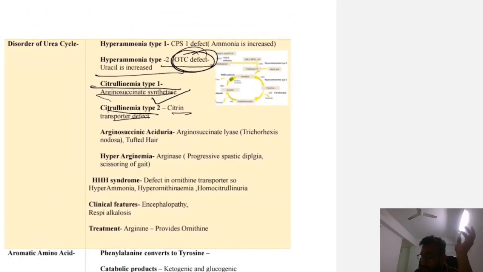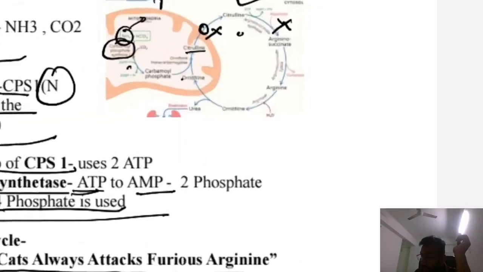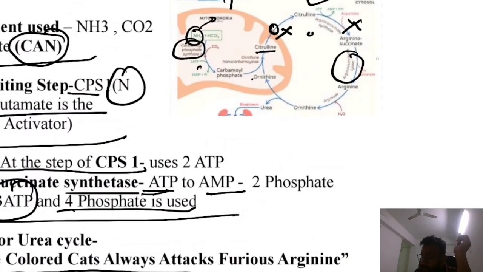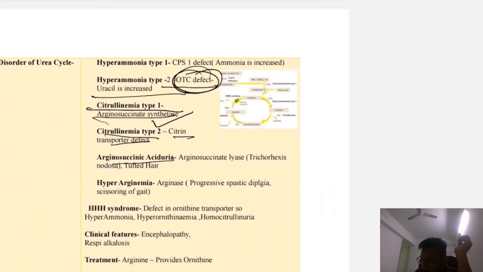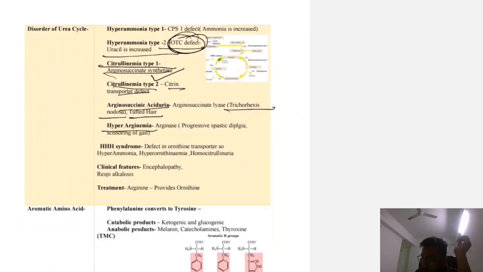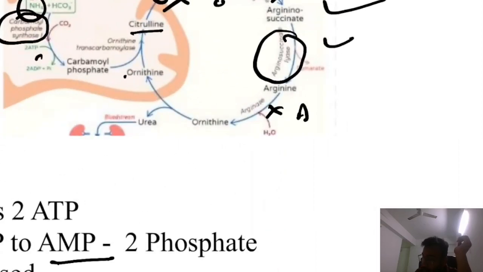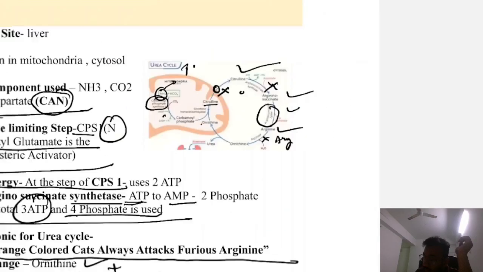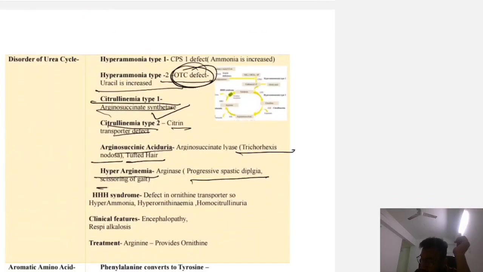Next is argininosuccinic aciduria. The argininosuccinate level is increased because of a defective argininosuccinate lyase enzyme, so the patient will present with argininosuccinic aciduria. The patient will present with trichorrhexis nodosa, where the hair nodes are tufted. Next is hyperargininemia, which is because of the arginase enzyme. If the arginase enzyme is defective, there is hyperargininemia because arginine is the substrate. The patient will present with progressive spastic paraplegia, the scissoring of gait.